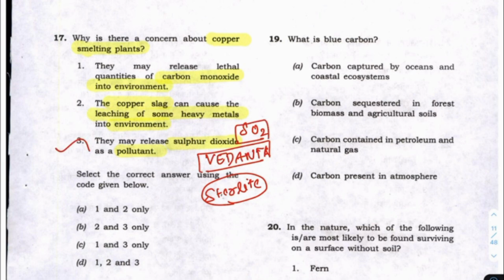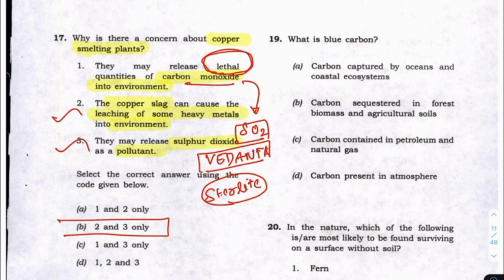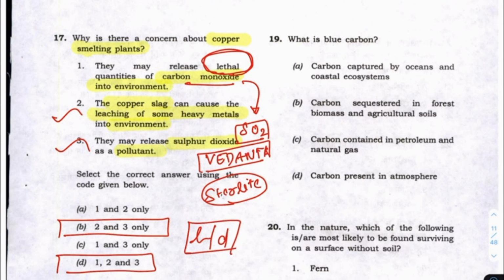So this is true, and because of heavy elements also true. Carbon monoxide, yes, it may be released, but this is the point where I would differ. See, look at this fact, whether it releases. This is the word where I would get stuck, because 2 and 3 is there, 1 2 3 is also there, so B and D will be there. So I would not mark this question, but this happens to be a very doubtful thing.